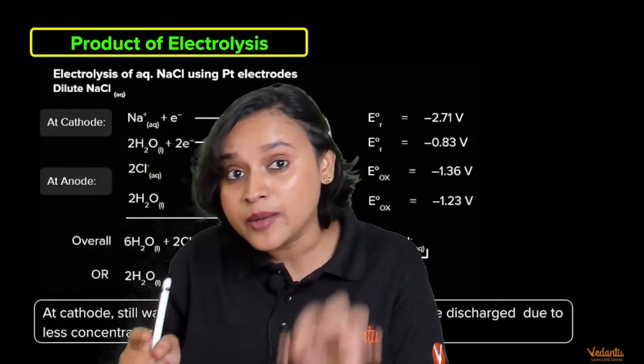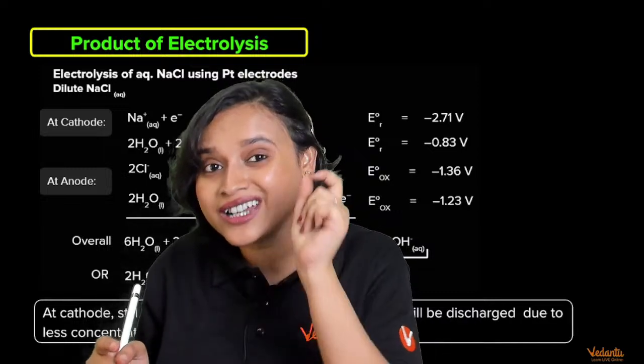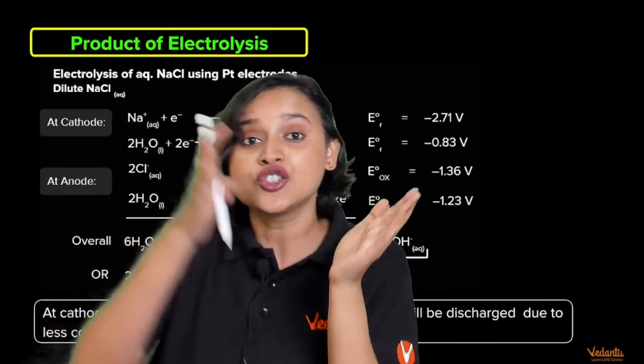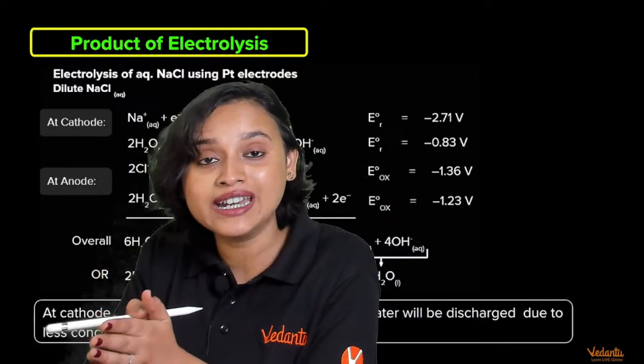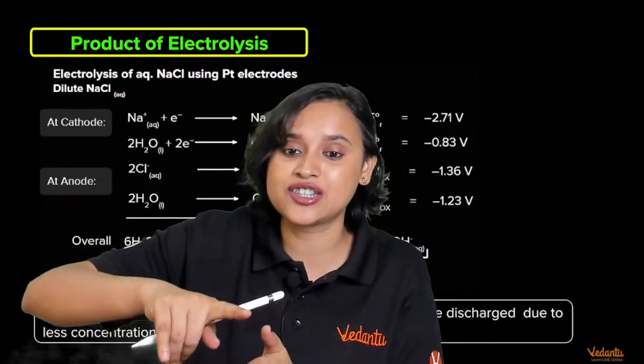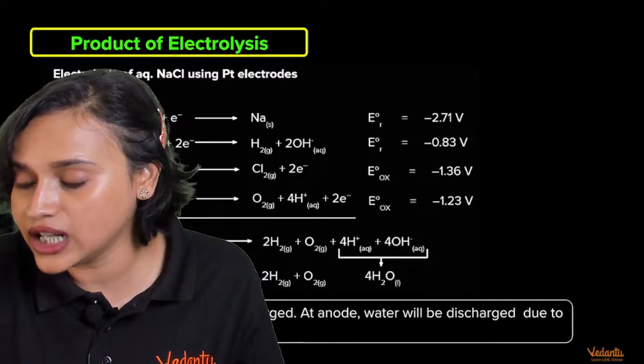Remember in the beginning we told you that the product of electrolysis depends on the concentration of electrolyte. So if we are taking dilute NaCl, hydrogen will get discharged. Are we understanding?